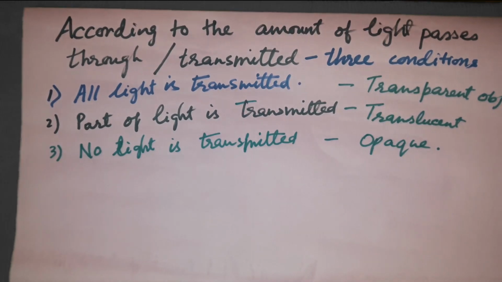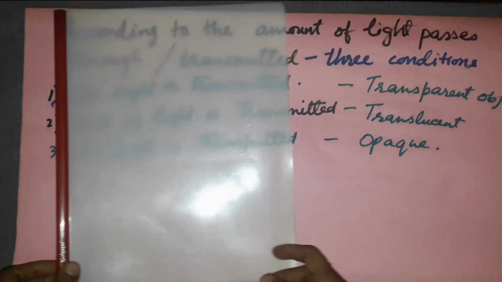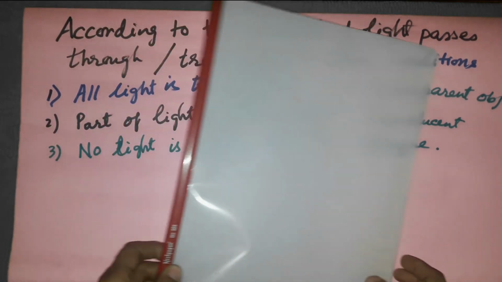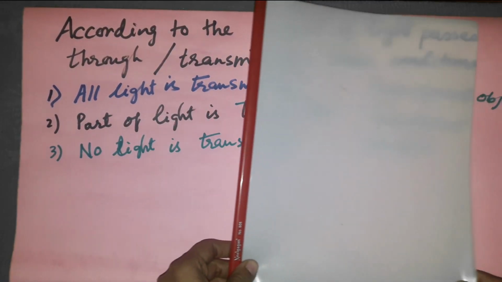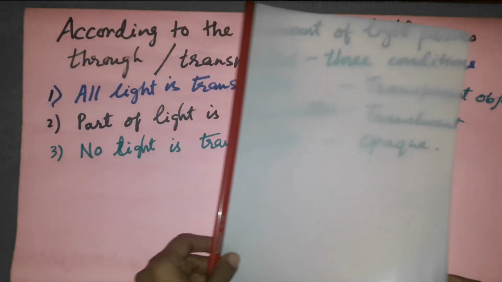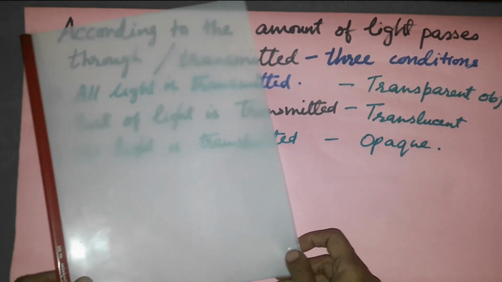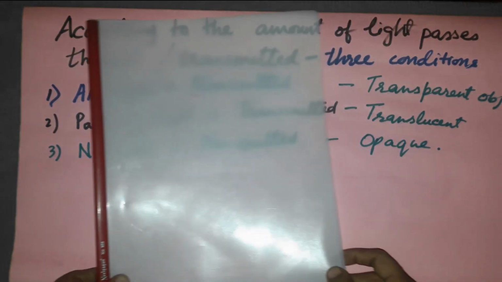Now what are translucent objects? Here you can see that it is not very clear. This is called the translucent object. Why are you not able to see anything clearly?